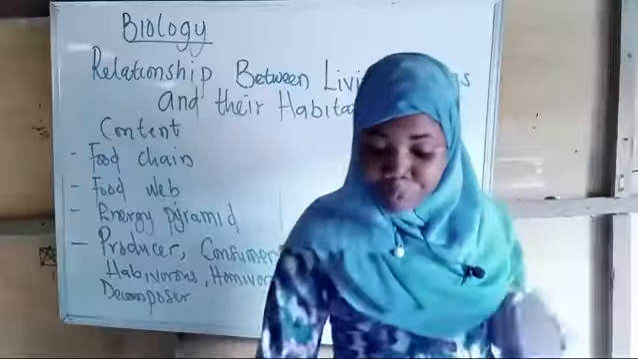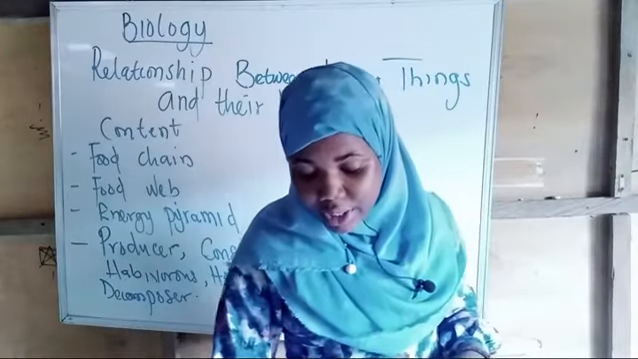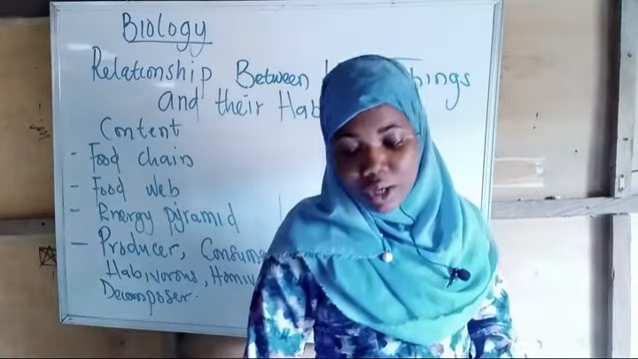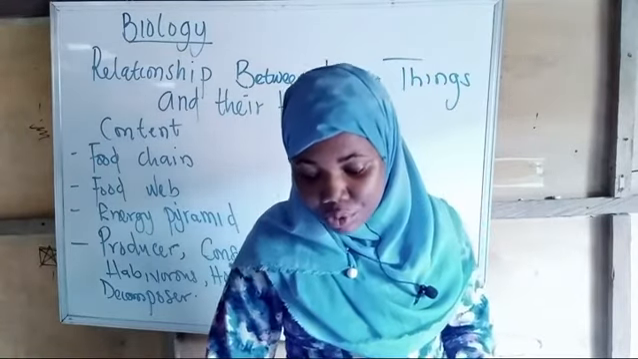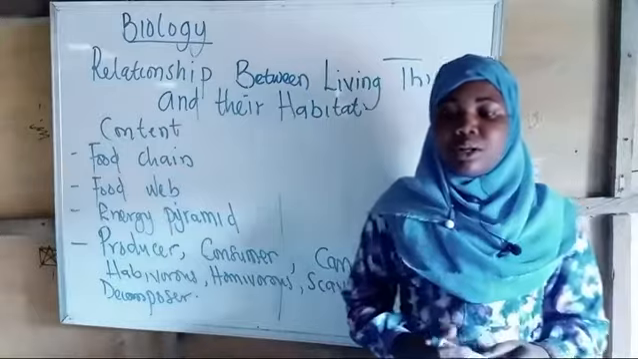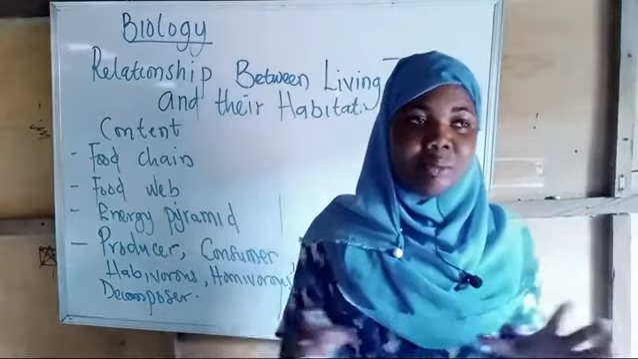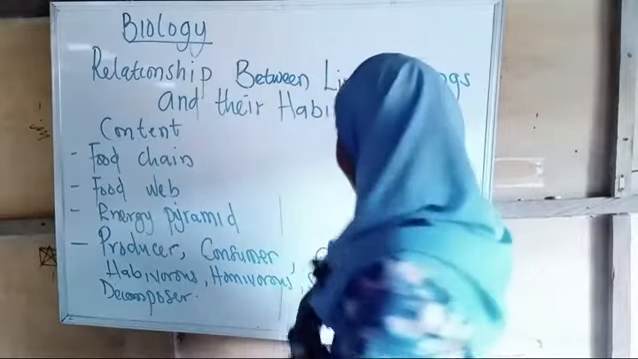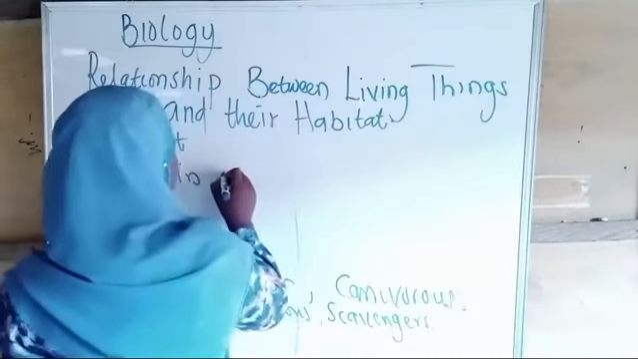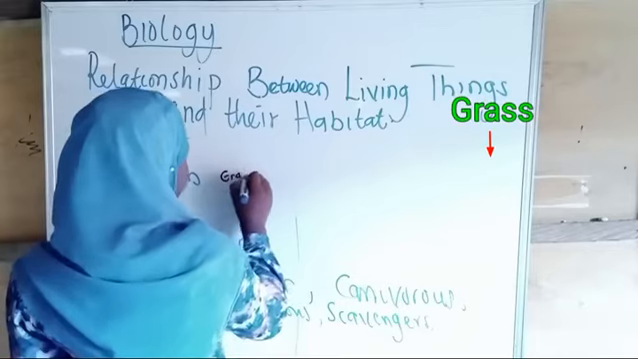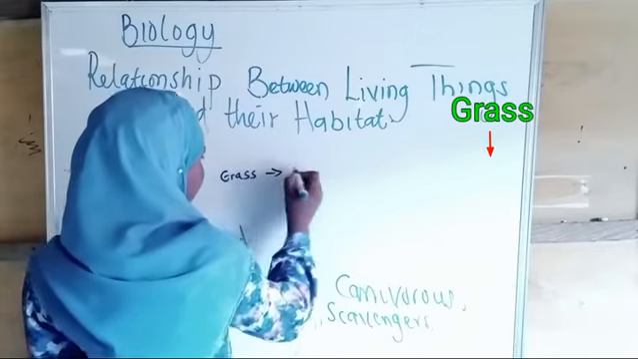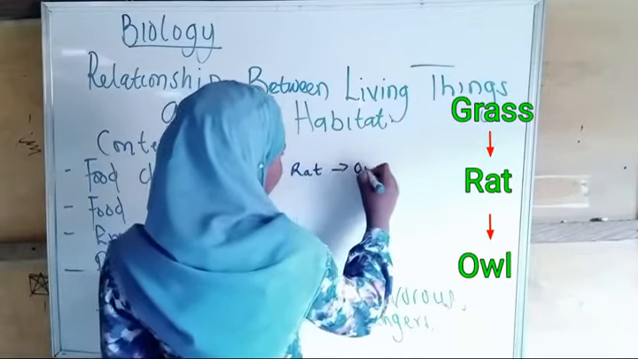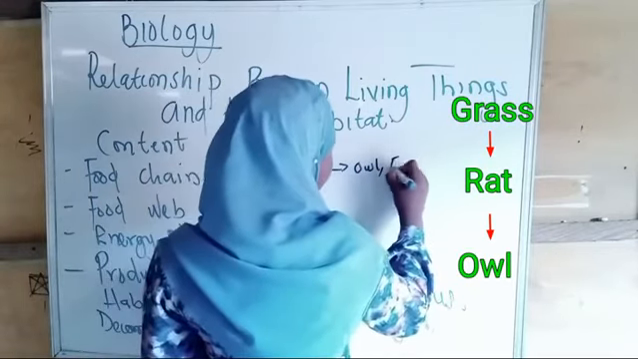Now, in a food chain, what we're basically looking at here is how an organism feeds in a particular habitat, starting from the producer. If I say a producer, majorly the producers in a habitat are basically grass or algae. An example of a food chain is this: we have the grass, to the rat, to the owl or eagle.